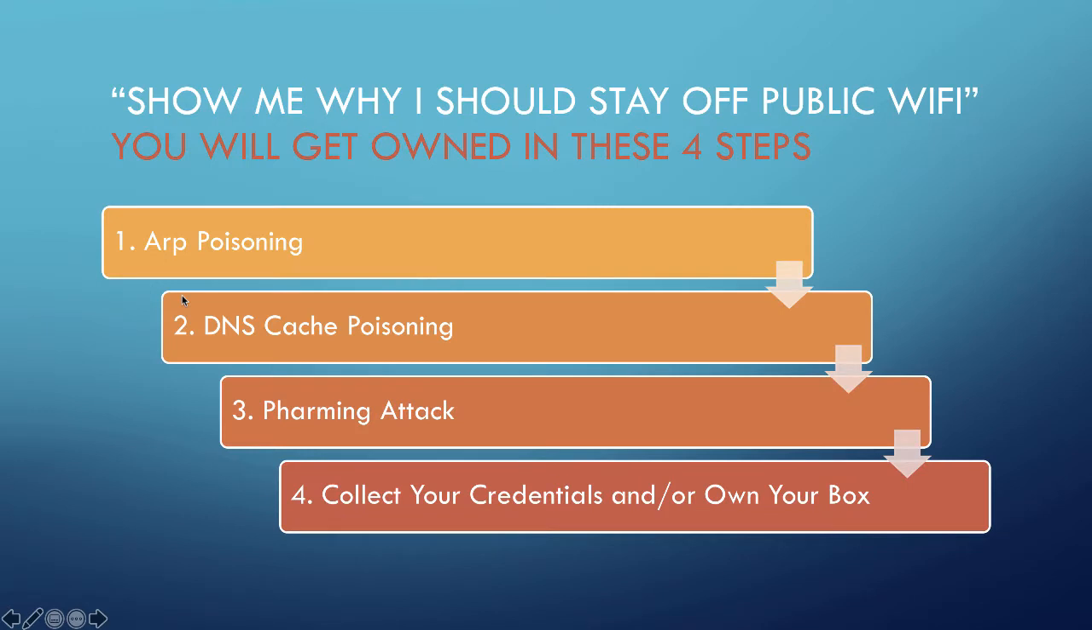It's basically a question that I get often: hey, everybody says we should stay off Wi-Fi, but nobody can show me why. Show me why I shouldn't be on public Wi-Fi, or Wi-Fi that I have some control over. So we're going to show you how you can get owned in 4 steps. ARP poisoning will be the first thing. DNS cache poisoning on top of that. We then do some farming after that, and then eventually collect your credentials or own your box, whichever we choose. In this case, I think we're going to look at owning the box.